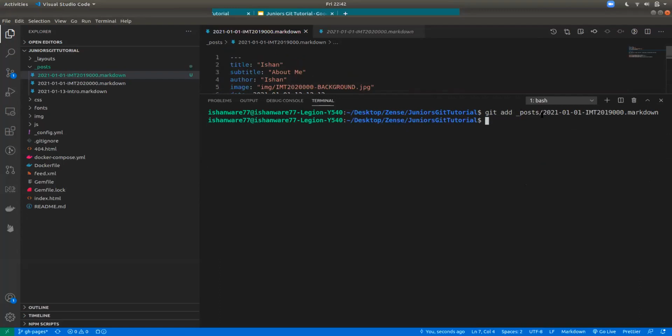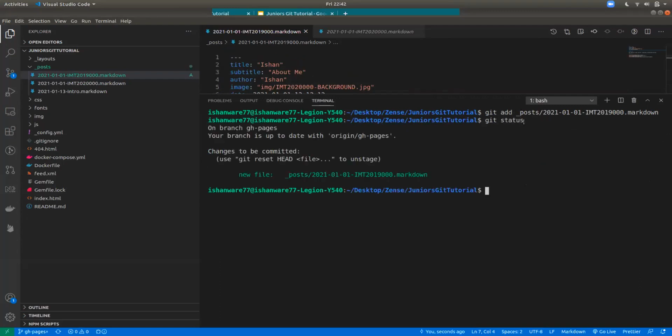I'll stage the file. Now when I say git status, it will say that a new file has been created and changes are yet to be committed. So I'll write a commit: git commit dash message, new post.